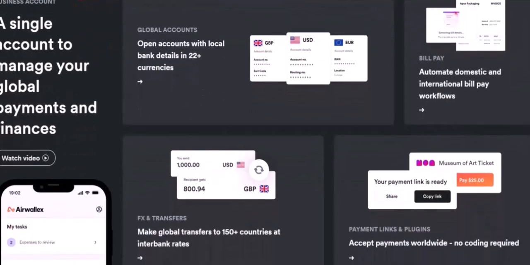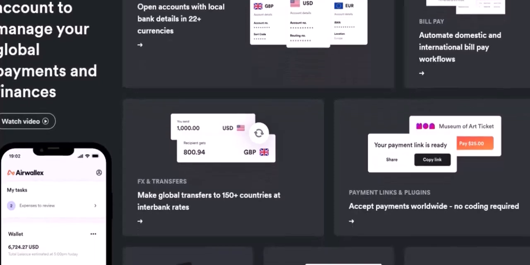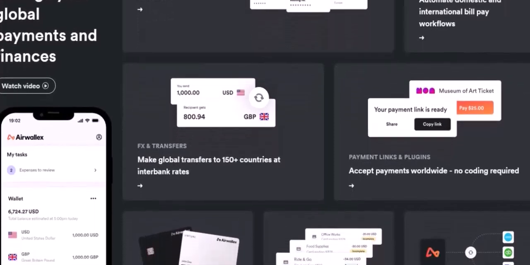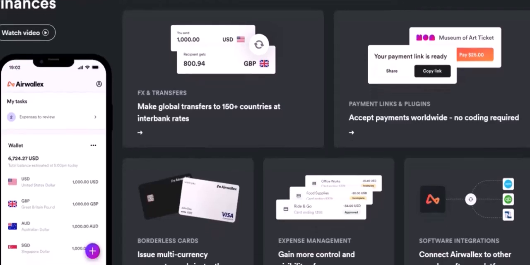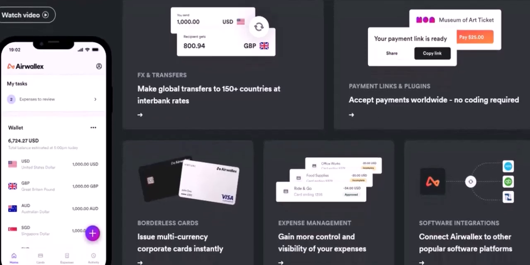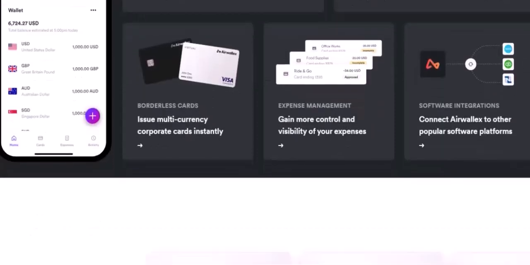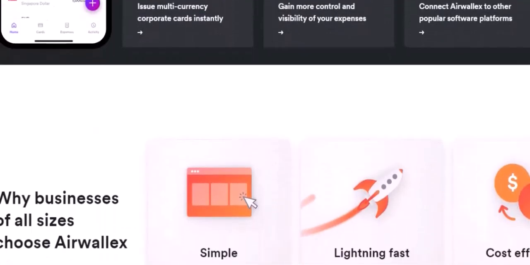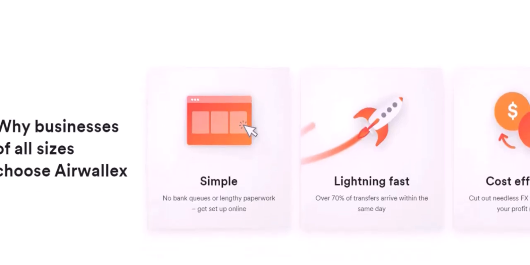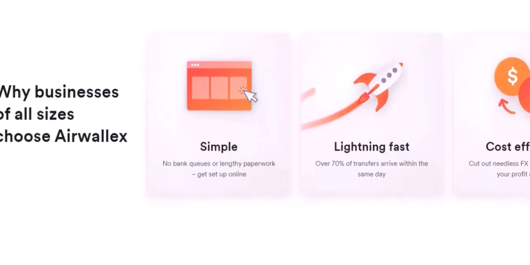It's also important to note that while Airwallex aims to facilitate large transfers, regulations in specific countries, especially for transactions over a certain threshold, like $10,000 in the US, might require additional documentation to verify the source of funds and the purpose of the transfer. This is standard practice across the financial industry to combat money laundering and other financial crimes.